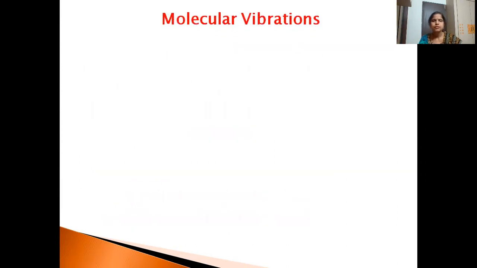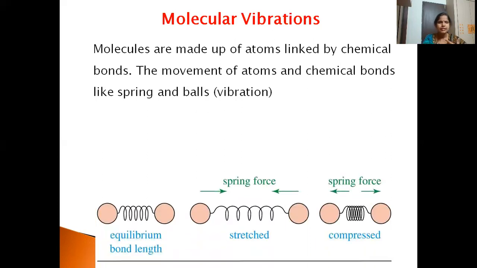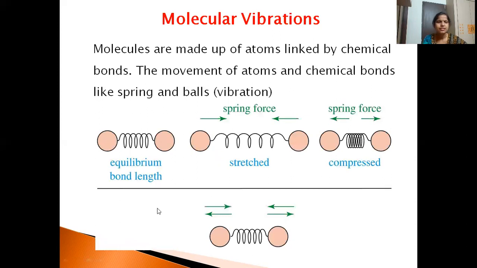Then what are molecular vibrations? As I said, molecules are made up of atoms linked by bonds, and we consider these bonds to be in the form of a spring. A spring can either be pulled apart, that is stretched, or compressed. Here, both stretching and compression are shown in the figure.